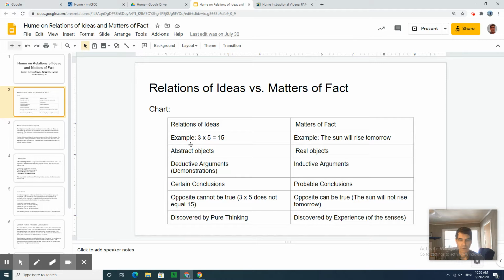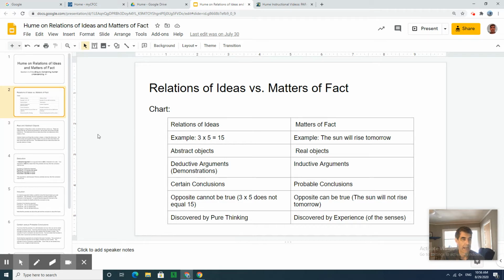Let's go down to this idea here. Right here we have an example, 3 times 5 equals 15. That's a statement that states a relation of ideas, the relationship between 3 and 5 and 15. And over here we have an example of a matter of fact statement, the sun will rise tomorrow. That's something about matters of fact, the sun and its movement and the earth spinning and all of those things. And if we come down here, we see that relations of ideas are really about abstract objects, whereas matters of fact are about real objects.